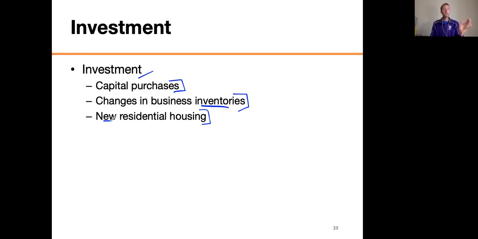Side note, let's say you pay rent for a house. That's actually a service that you're buying. It's called housing. This does not go into investment. That actually goes into consumption, all right? So the amount of money that you spend on your rent actually goes into consumption under the services column.